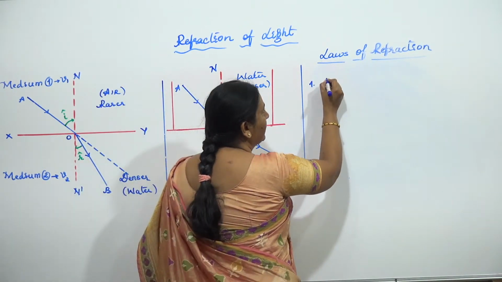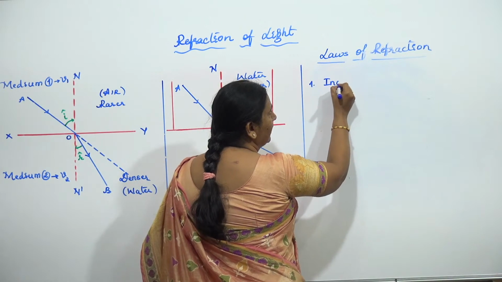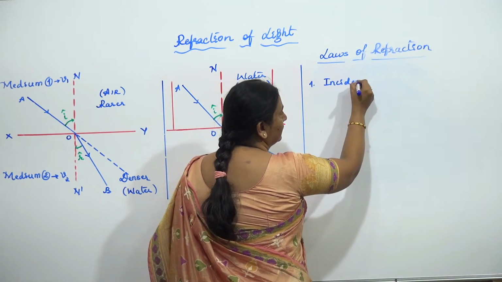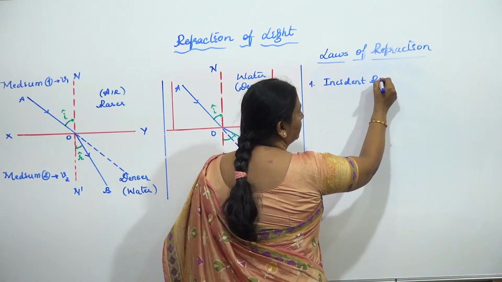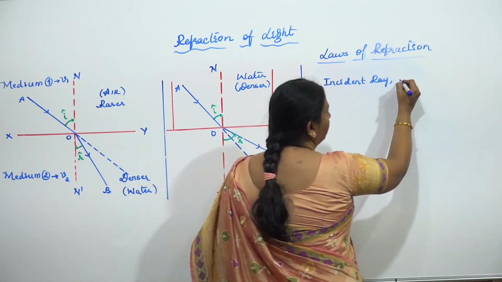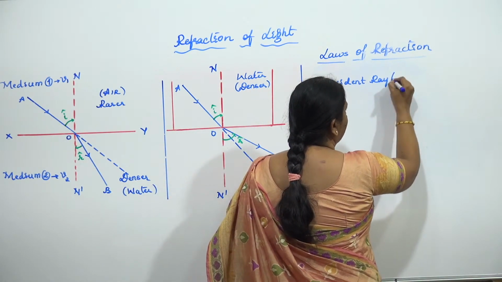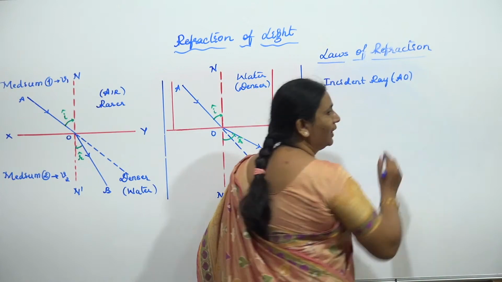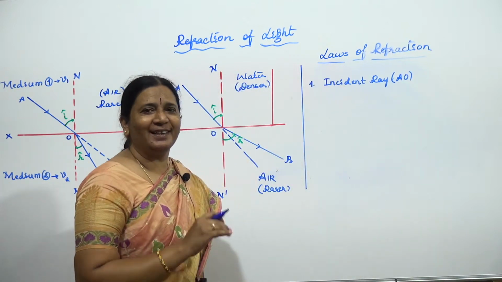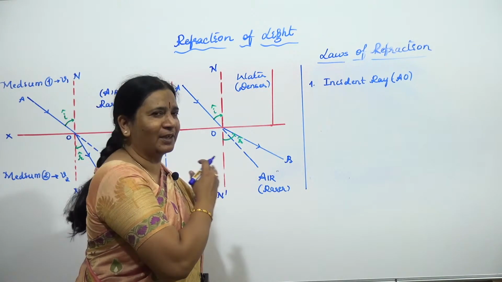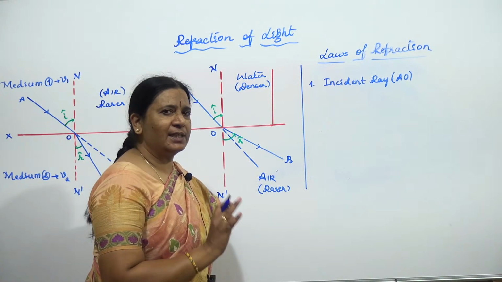So what does it say? Incident ray, refracted ray. What is incident ray we are having here right now? When you are writing the statement, don't write AOB like that. Just for reference I am saying; you have to say only incident ray.